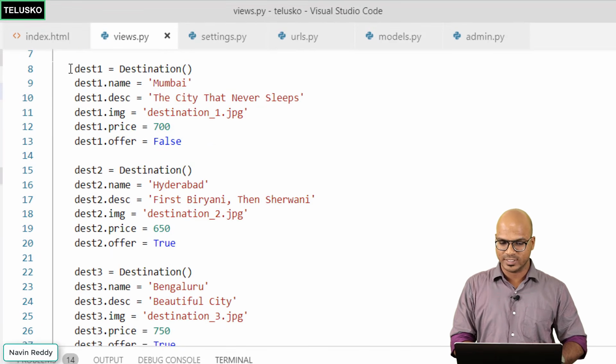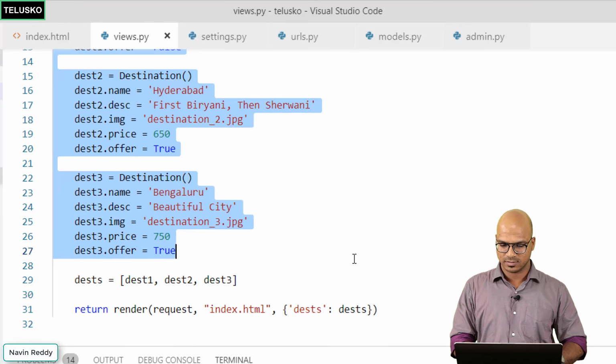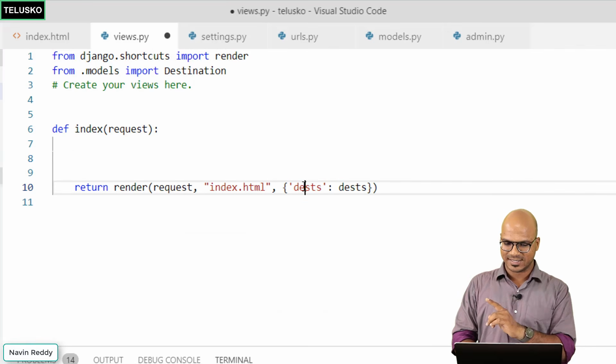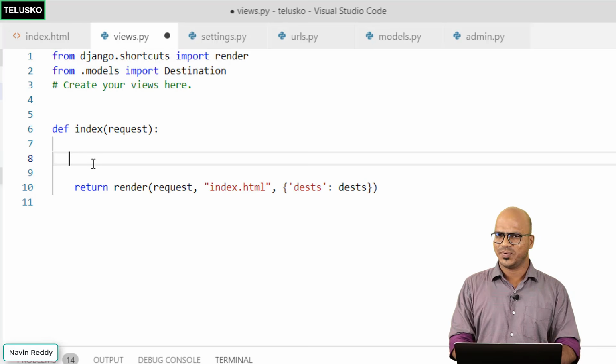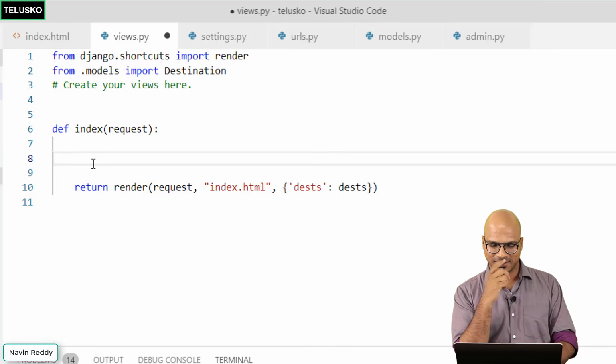Now first of all, we don't need all this content. Delete. Okay, so basically you are passing dest, but we don't have dest here. Let's create it. What do you think? Will it be difficult? Let's try.